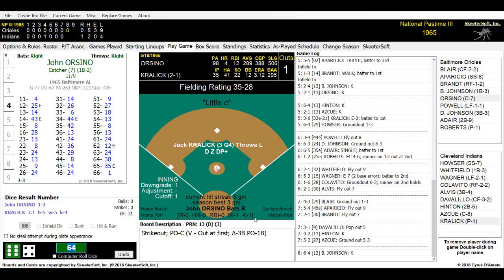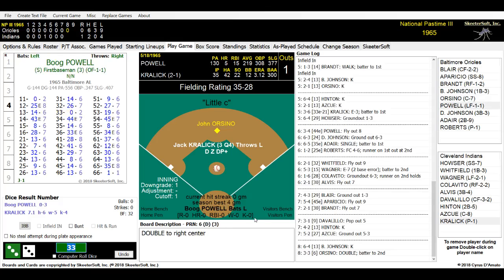John Orsino is up. He is 1 for 2. Got a base hit, was stranded on 3rd, struck out, and he walked and was picked off by Kralik. Here's the pitch to Orsino. It is a 33. This one could be trouble. Jack Orsino hits it out deep towards right center field. It is going to get past Davleo off the wall. Orsino's on his way towards second base, where he will make it standing up. The Orioles are threatening here in the top of the 8th inning. Double by John Orsino, or Jack.